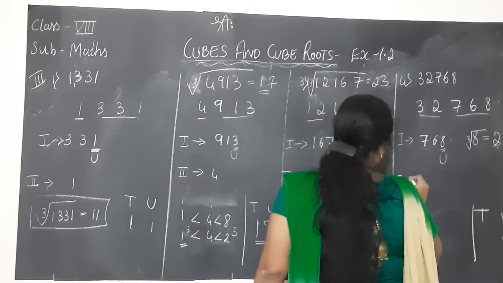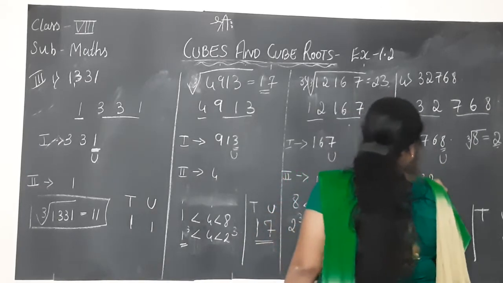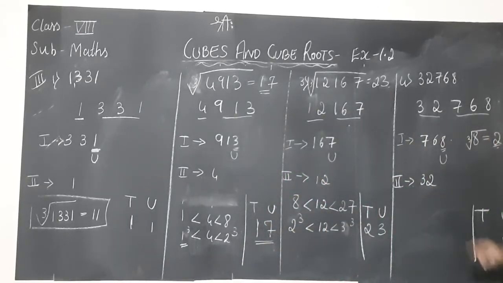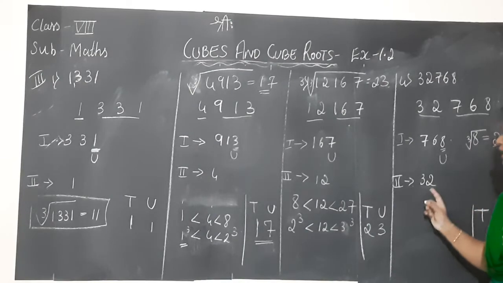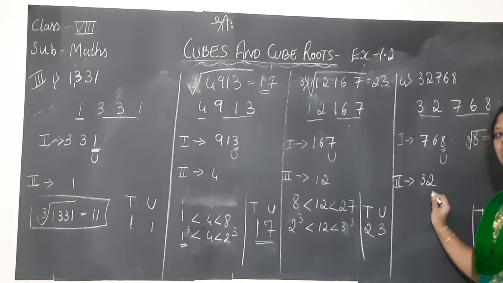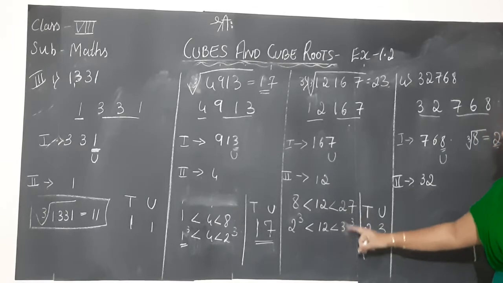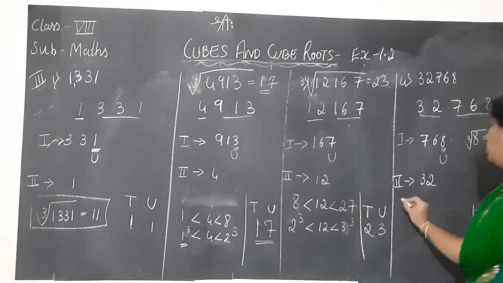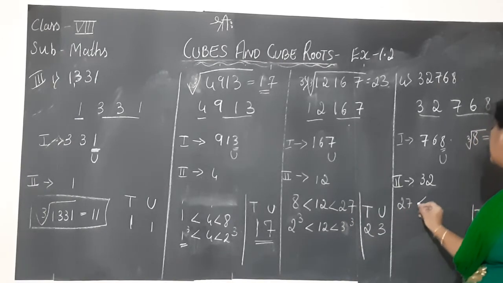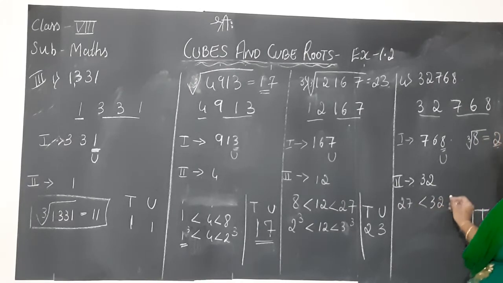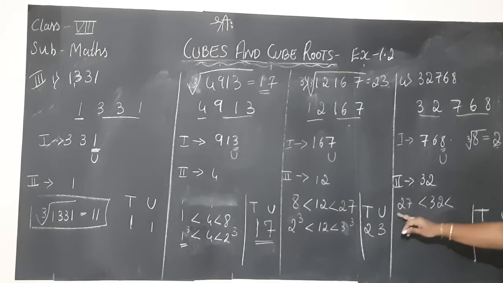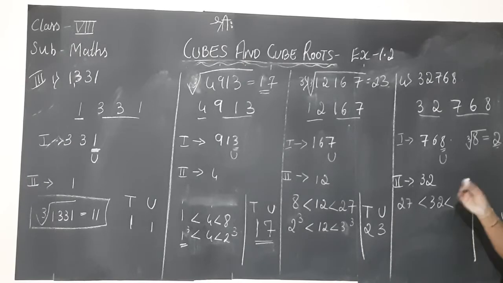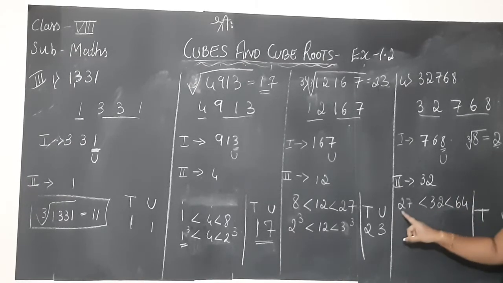In the second part again we have two digits, which is 32. Now we have to find out which two perfect cubes 32 lies between. 3 cube is 27, so 27 is less than 32. Next is 4 cube. 4 4s are 16, 16 4s are 64. So 32 lies between 27 and 64.